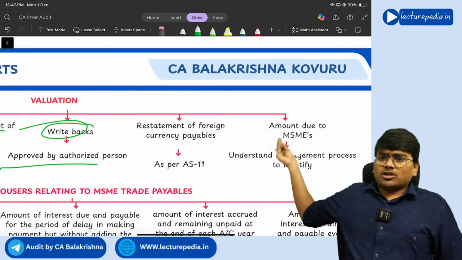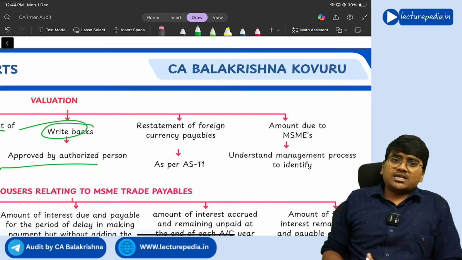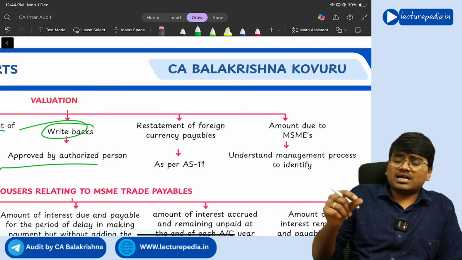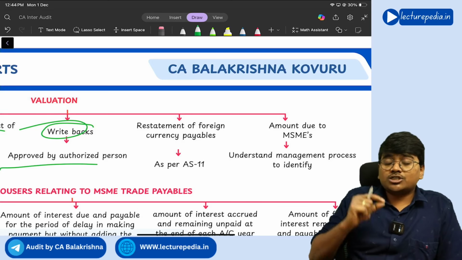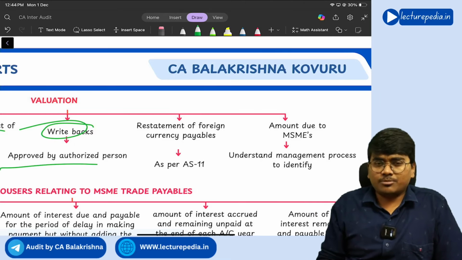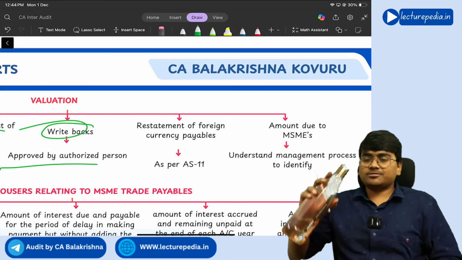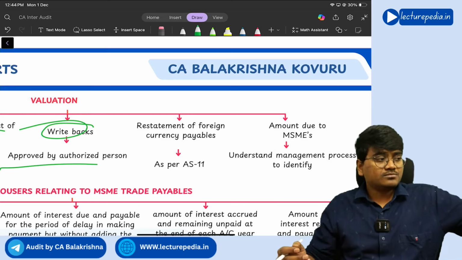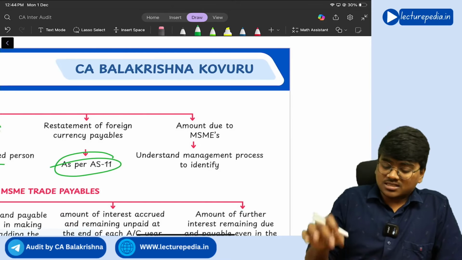Next, if at all the trade payable is to a foreign party, for the foreign party you will pay in foreign currency, right? So the foreign currency exchange rate keeps on changing, right? So as on 31st March you need to revalue, restate the amount that you have to pay to foreign trade payables as per the exchange rate as on 31st March. Got it? So whether that has been properly done as per Accounting Standard 11 or not, you will see.